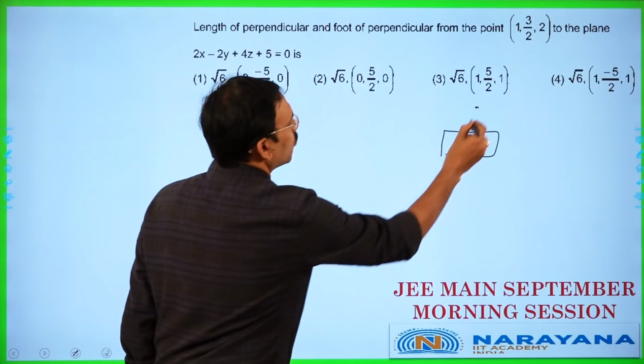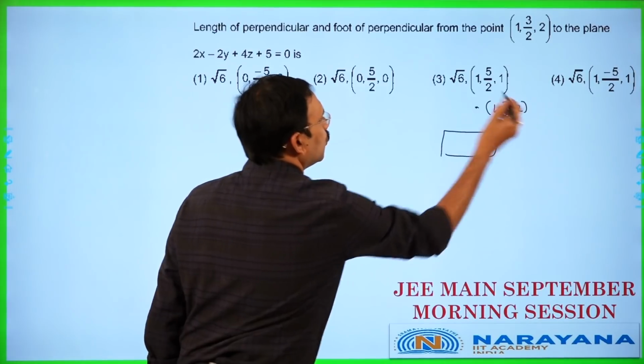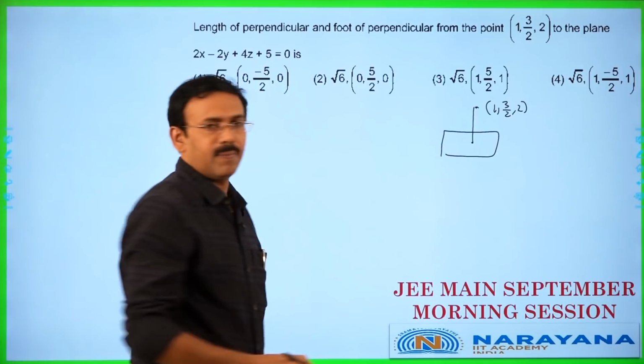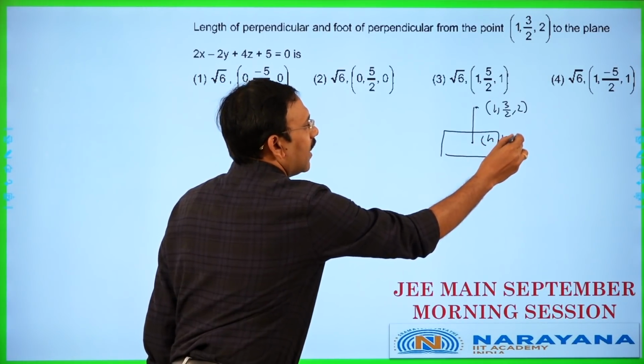What is the procedure to find the foot of the perpendicular? (1, 3 by 2, 2). This is the point given. If you want the foot of the perpendicular onto the plane, we have a short method. Let it be (h, k, l).